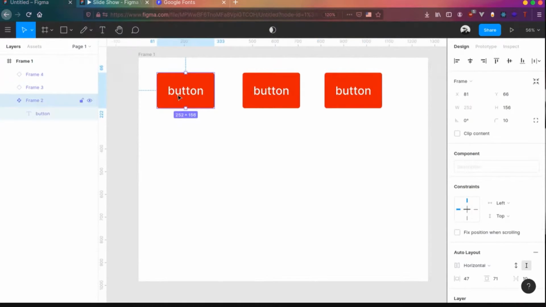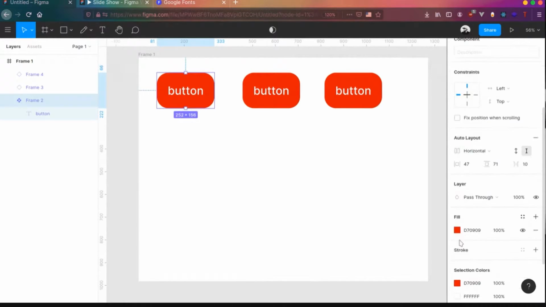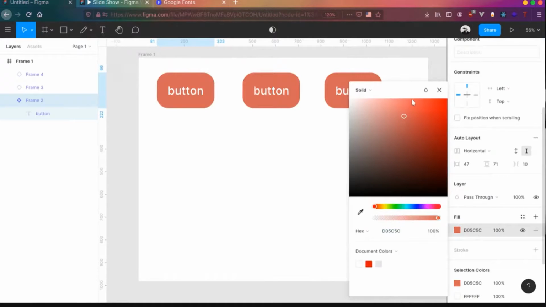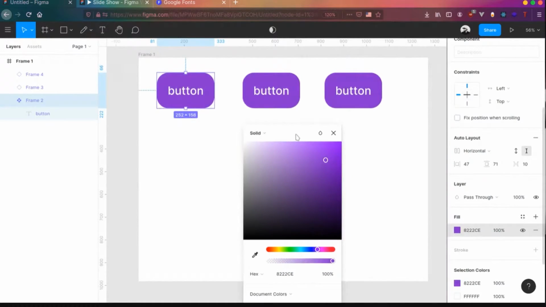There are a few attributes to a component. So whenever I change the master component here, I'll change the border radius to 50. You can see all the other instances will also change their shape. And if I change the fill color of the master, you can see all the other copies will also change their colors. This is a very powerful tool and feature.